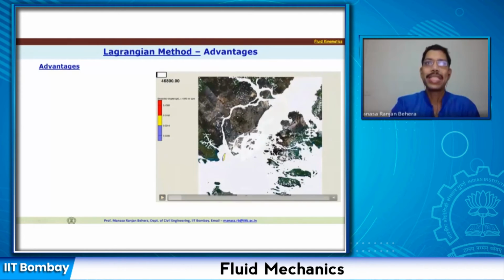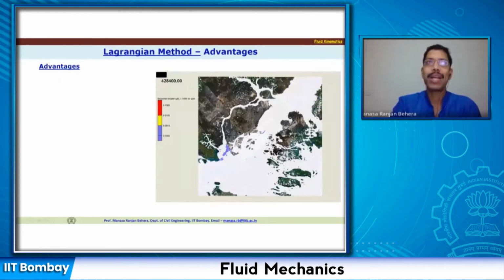Okay. So we can see that the particles that are present here, they are moving as we go along time. So time is moving here, and as the time moves, these oil particles are moving with the fluid. So basically, the fluid particle is moving, and that is taking the oil particles from one location to another location. So this is nothing but your Lagrangian flow or Lagrangian motion when you are tracking the particle.